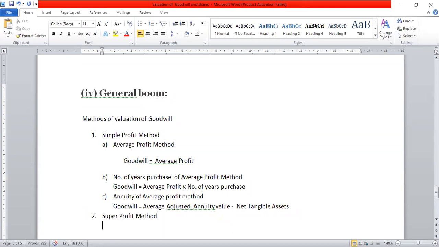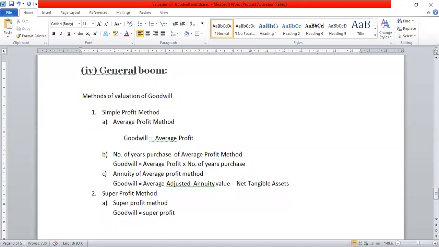In the super profit method, we have to use different formulas for calculation of super profit, and then calculate goodwill. In the super profit method, the first method is where goodwill equals super profit only.